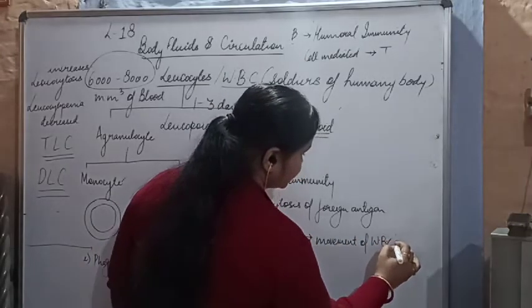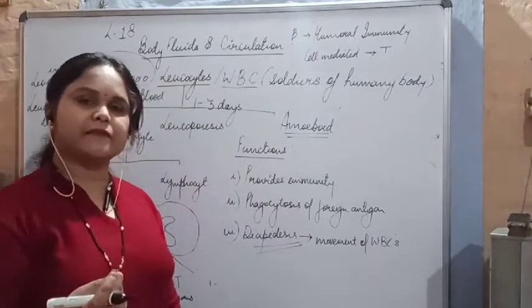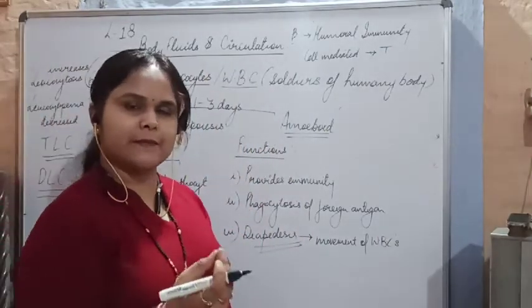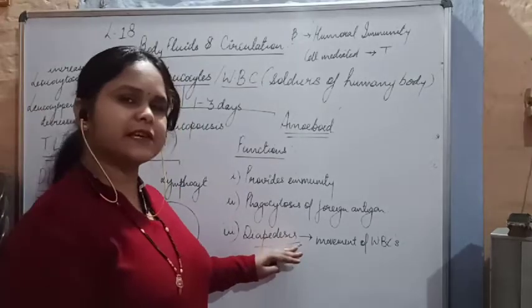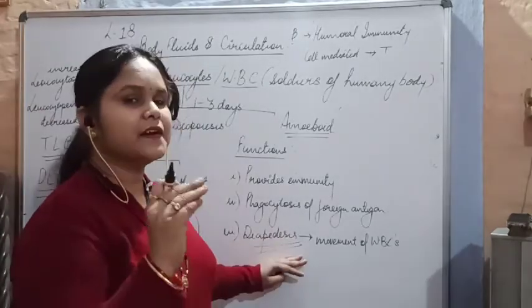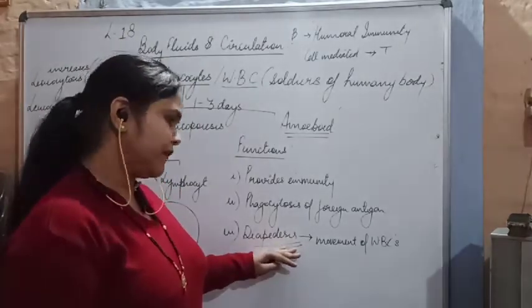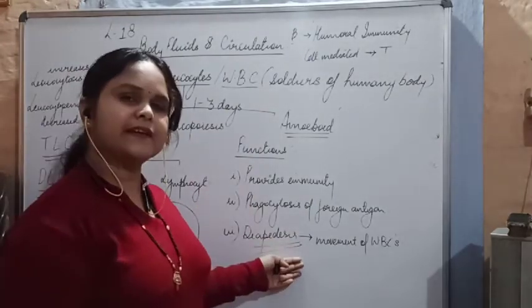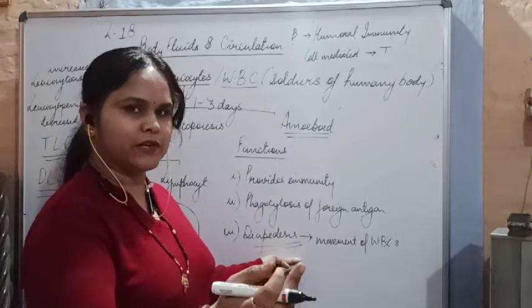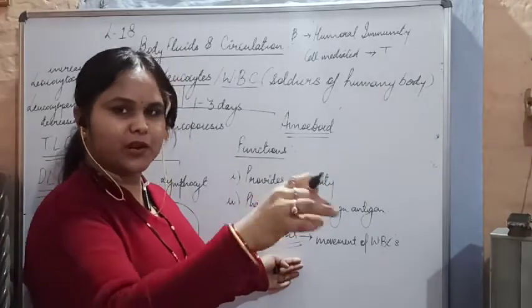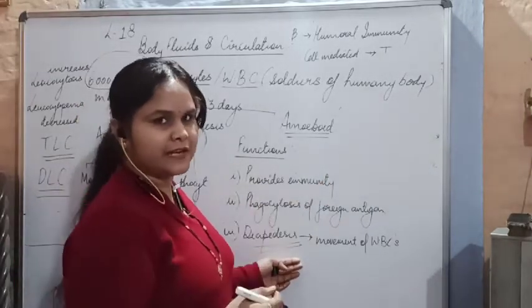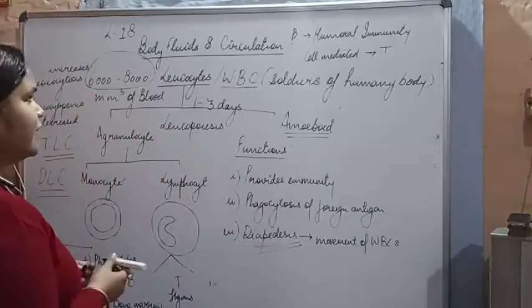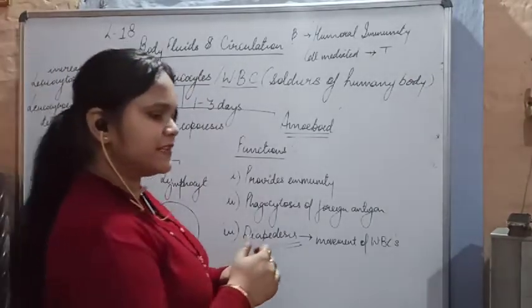And WBCs are a very important part wherever we get hurt or some accident occurs. The WBCs reach that part within a minute or within a second. So that function is performed with the help of the WBCs itself. And it does not allow the disease to spread forward, as it will kill the pathogen or antigen which is going to be present in that area. Okay, so here is a short description of your leukocytes.